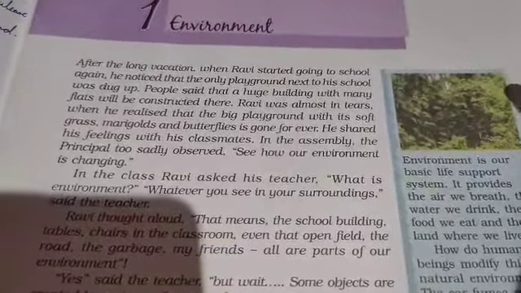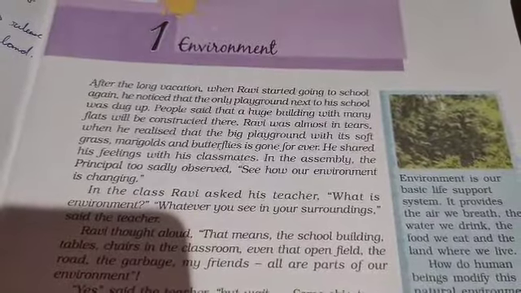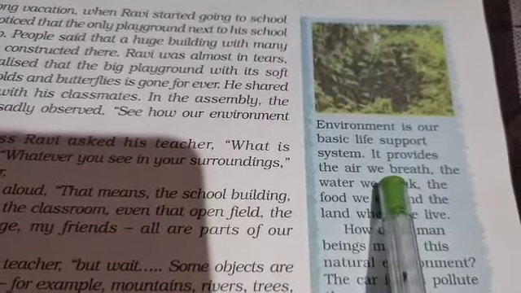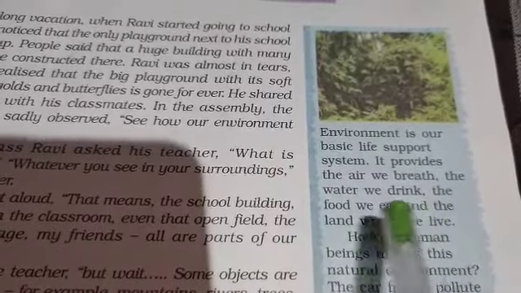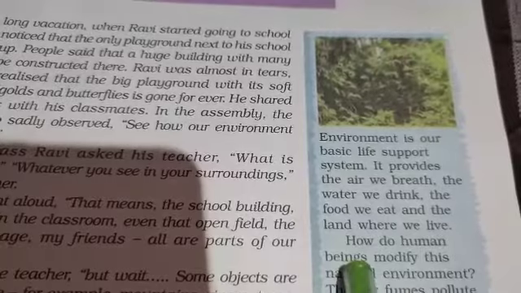Students, first of all, we try to understand what is meant by environment. Environment is our basic life support system. It provides the air we breathe, the water we drink, the food we eat, and the land where we live.